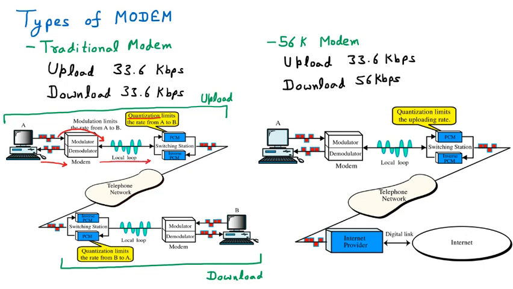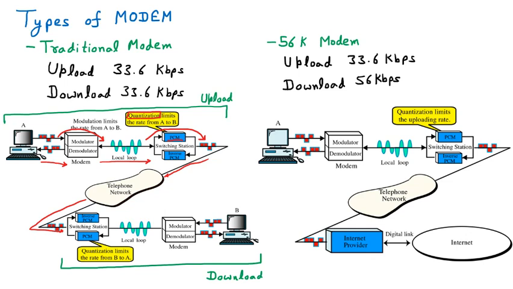Then again the analog is converted to digital using the PCM. Afterward, the digital data is moving across the telephone line and going to the another exchange. Now, during uploading, because of this quantization, the speed was limited. So that's why the upload speed is 33.6 kbps.